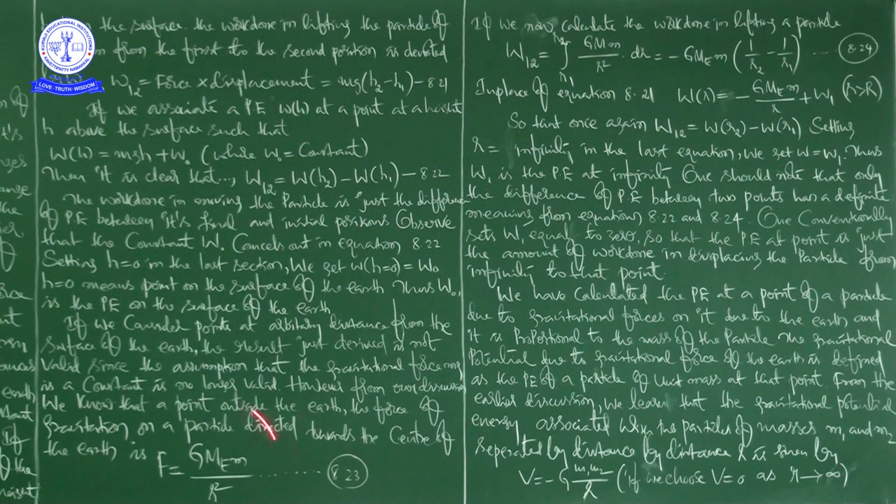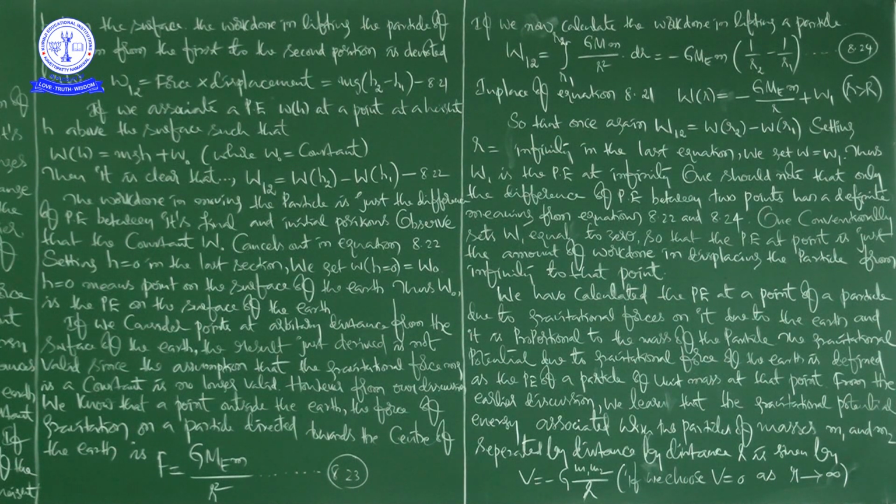That is what we can calculate from Newton's law of universal gravitation: capital F is equal to capital G into capital M E, E meaning earth, into small m, the mass of the object, divided by r square, where r is the distance between the center of the earth and the center of mass of the object. This is equation 8.23. So this is the formula for gravitational force between the body and the earth.